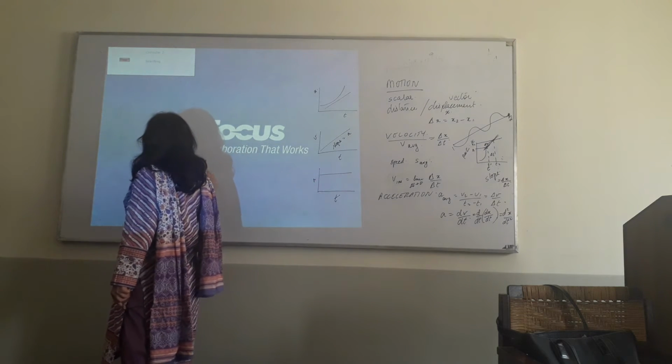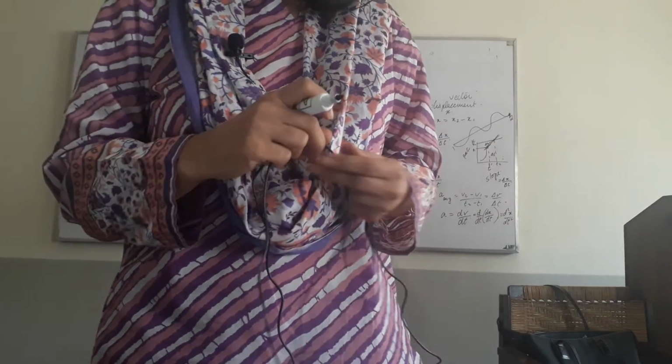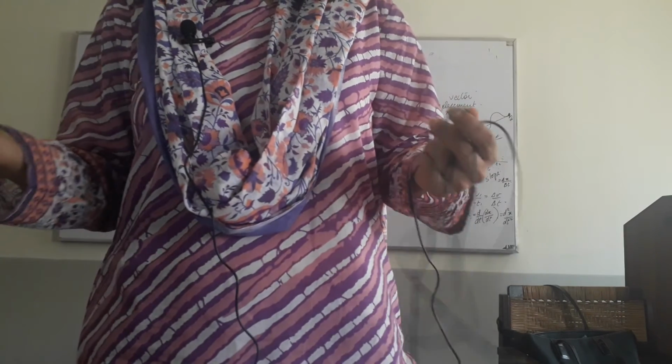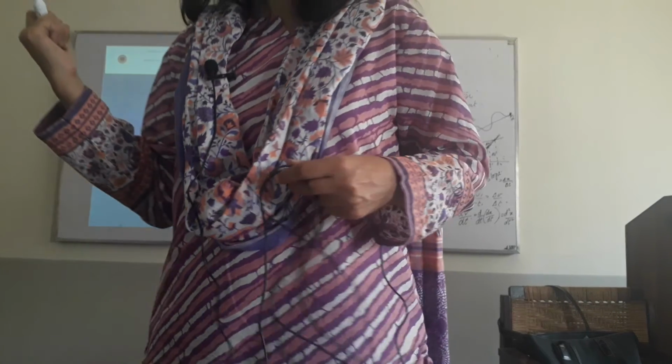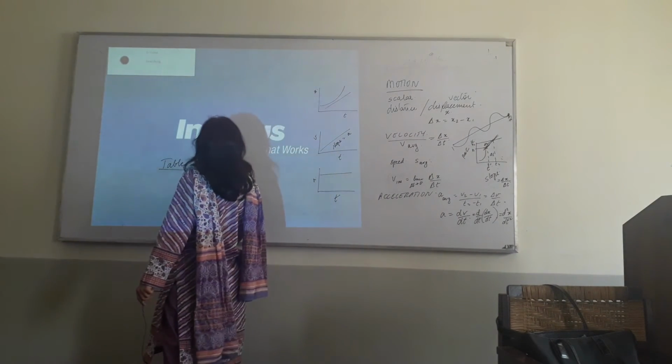2.1. I would like you to pay attention to this table. This is important. Why? Because here you have the equations of motion. Are you all familiar with the equations? Of course you are. Yes, you've been using them. So give me one equation of motion. V is equal to?